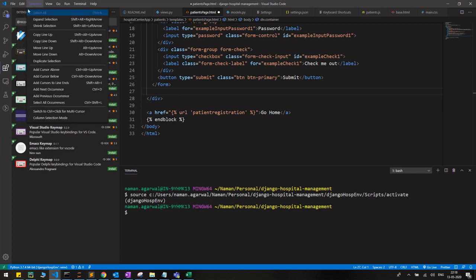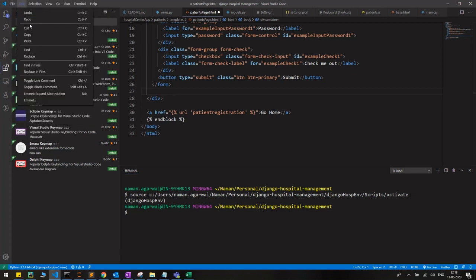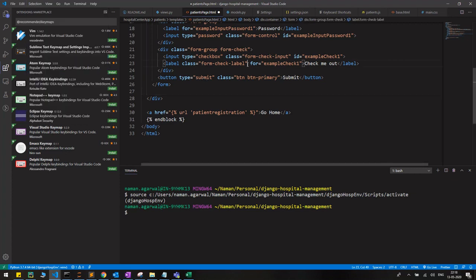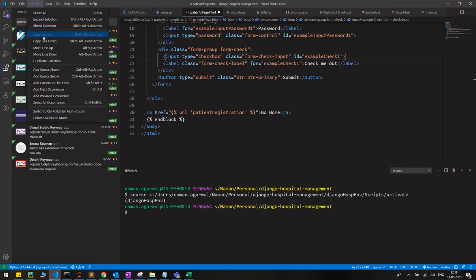Then this is edit settings: undo, redo, all those basic stuff, find in files, replace in file, everything. Okay, now let's go to selection. This is for duplicate selection, add cursor above. For example, if I am clicking here and now I have to add a cursor above, I will press Control Alt and up arrow. You can see it moved upward. Like this, these are the shortcut keys.